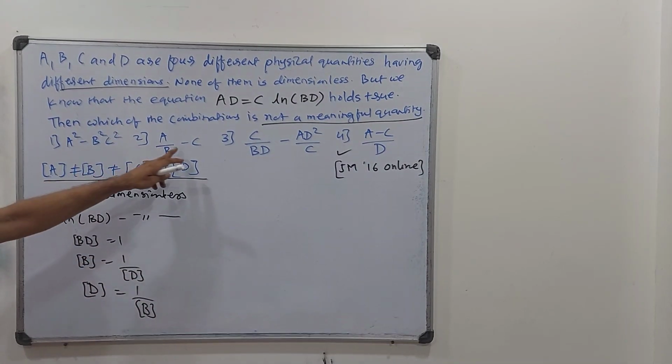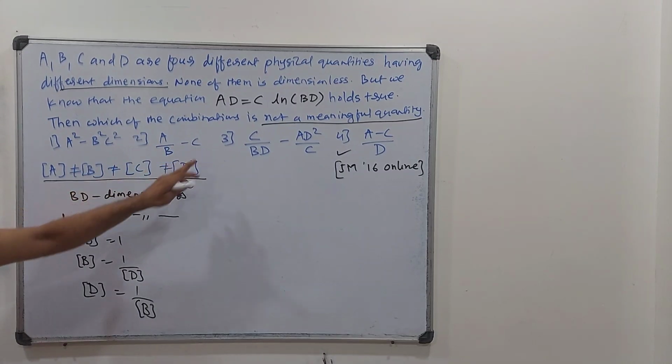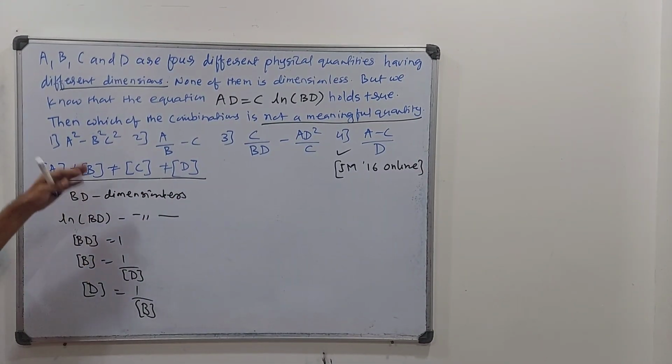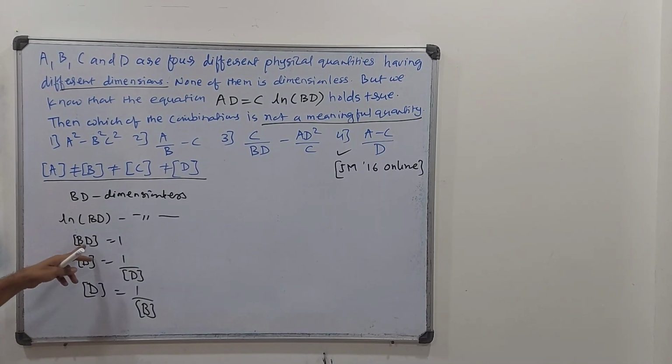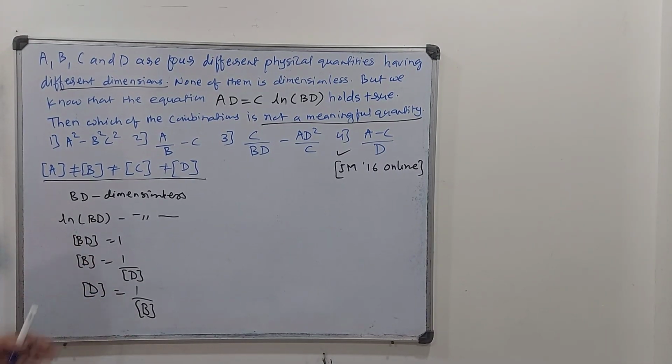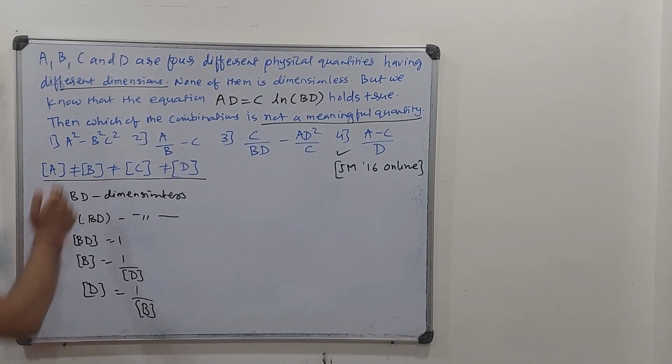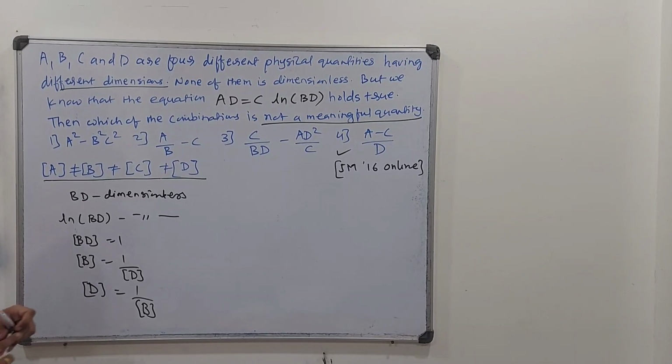Look at the first two options. It is in A, B, C, so there is no D. So I will just remove D and work it out accordingly. Suppose I replace D with 1 upon B, what will happen? We will see. Fine. So it is A square minus BC, A square minus B square C square, or A by B minus C is what they are talking about.